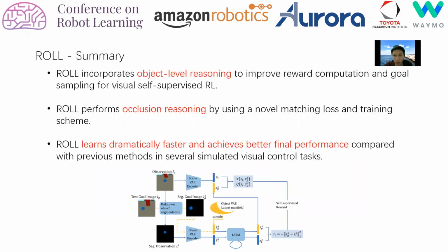To summarize, we have proposed a new self-supervised RL algorithm, ROLE, that incorporates object-level learning to improve reward computation and goal sampling. We use a novel matching loss and training scheme to perform occlusion reasoning. It learns dramatically faster with better final performances compared with prior methods.